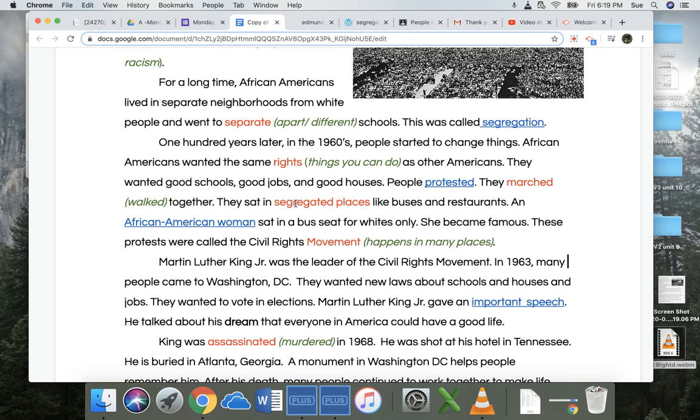They sat in segregated places like buses and restaurants. So segregated is the adjective of segregation. So if places are separate, schools, restaurants, drinking fountains, we say they are segregated. An African American woman sat in a bus seat for whites only. She became famous.